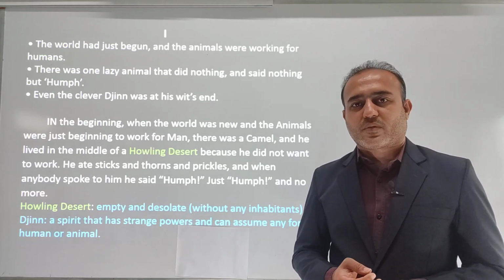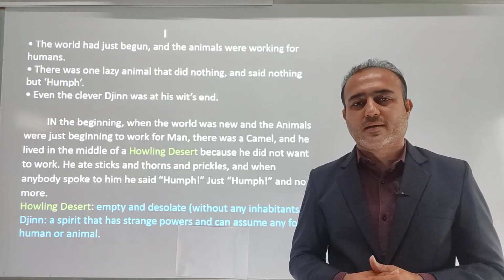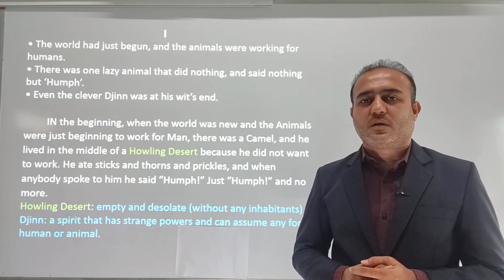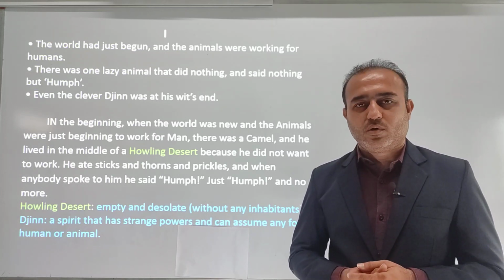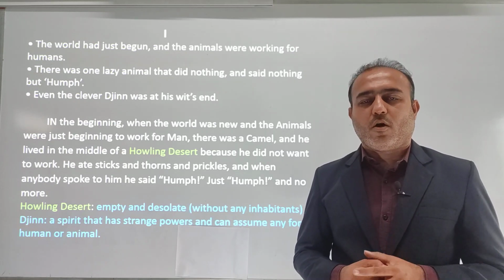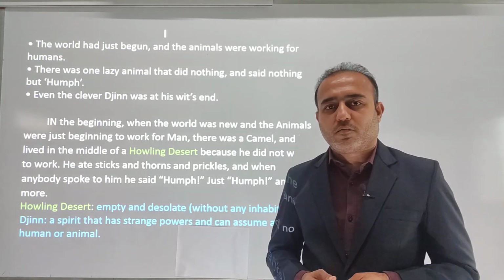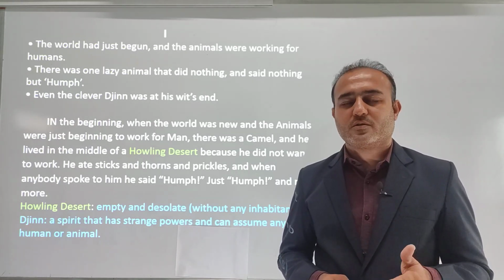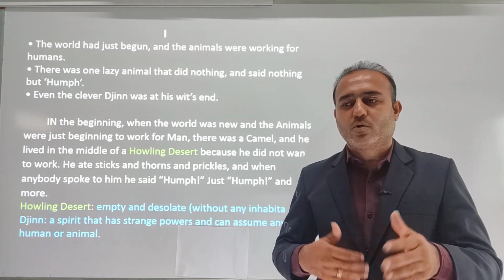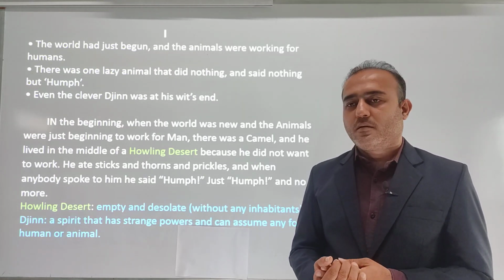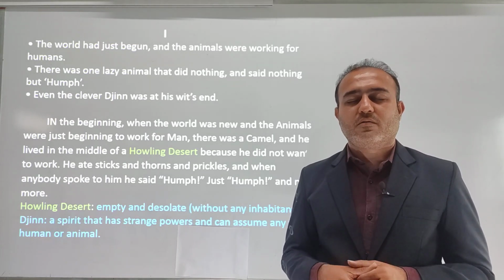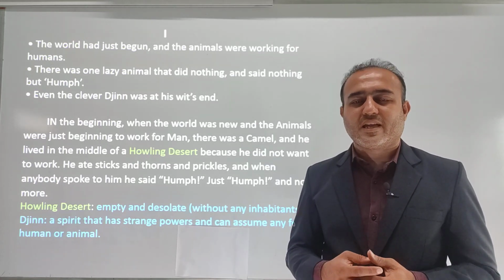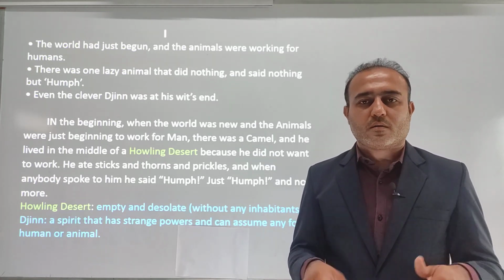At that point of time, the jinn of all the forest, who was in charge of all the area, saw them in an angry mood, and upon asking them, the horse said that because of one animal who is lazy and not working, we have to work double shift. And the other two animals, dog and ox, also complained to the jinn that just because of this lazy animal named camel, we have to work a lot.